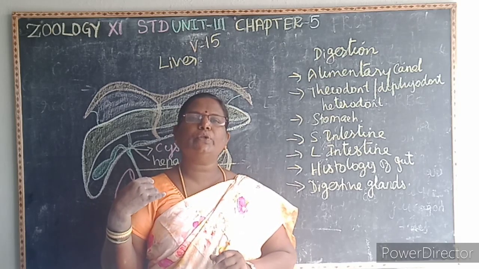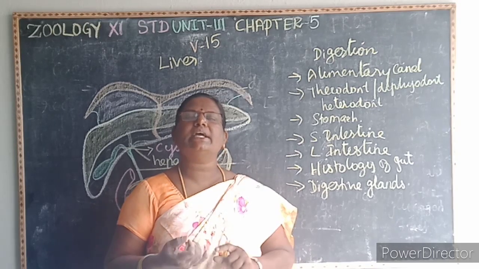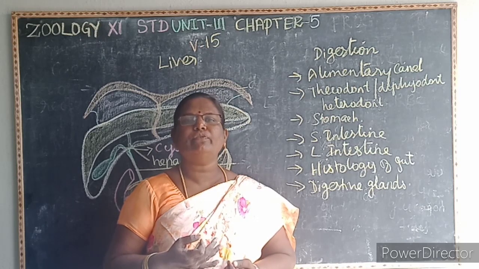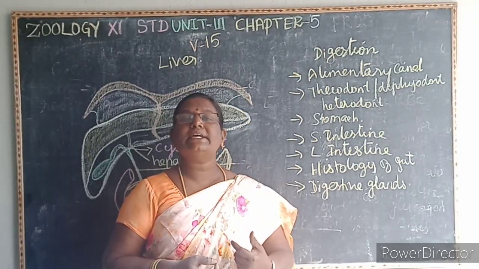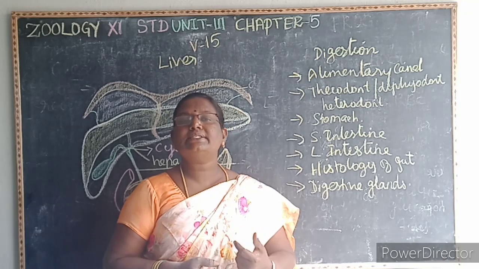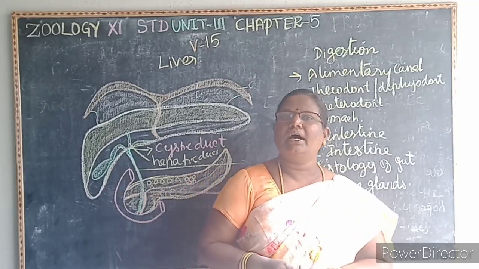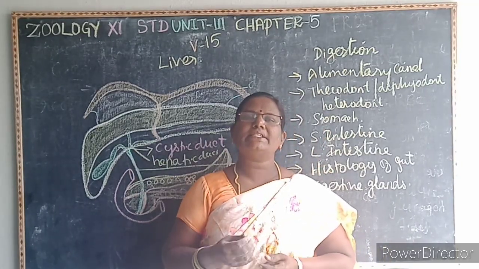It opens into the duodenum along with the pancreatic duct, and hence it forms the hepatopancreatic duct. It is guarded by the sphincter of Oddi. The liver is covered by a sheath, that is known as what? Glisson's capsule. Then the pancreas is an elongated compound organ, and it is yellow in color.